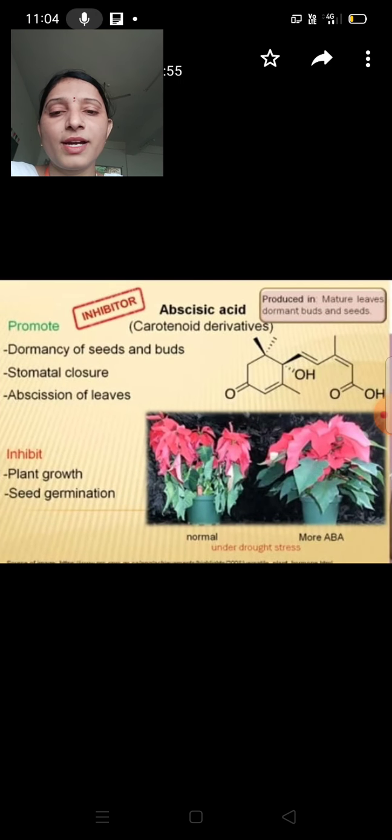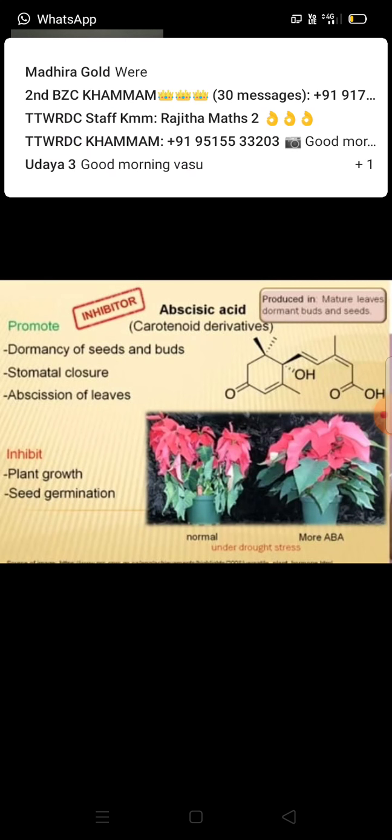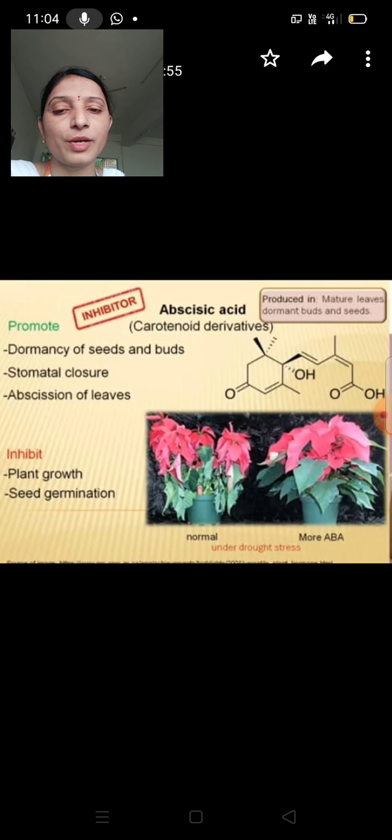So what is stomatal closure? Under drought conditions, there is less water, so the stomata close, which helps the plants survive unfavorable conditions.